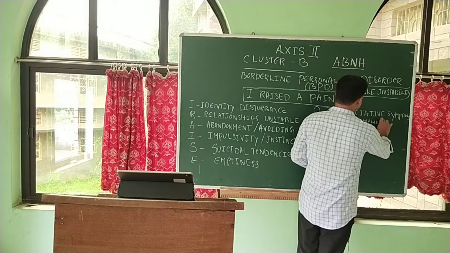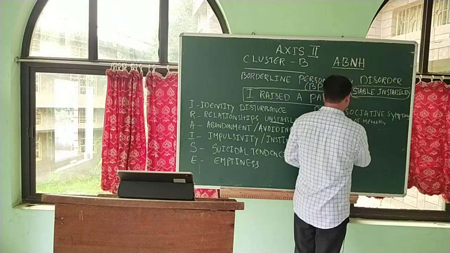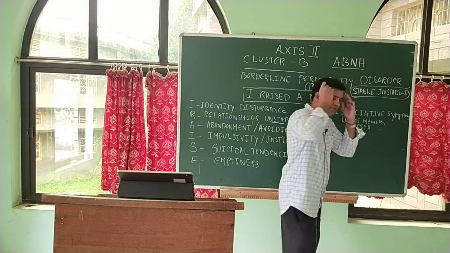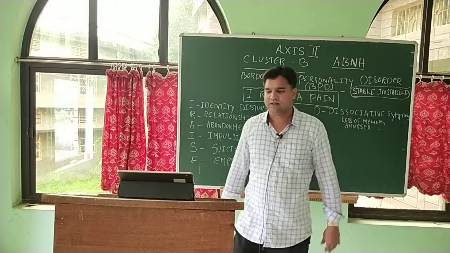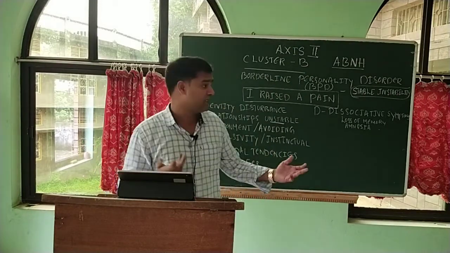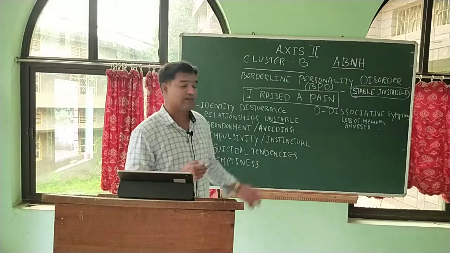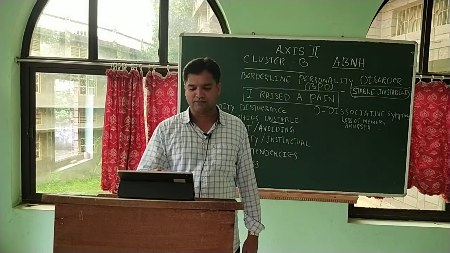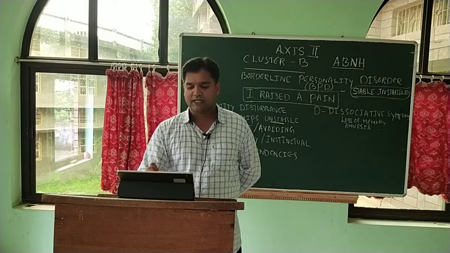Loss of memory is also called amnesia. Another psychiatric word. Amnesia. They easily forget things. They forget about the important aspects of themselves. They forget their name, because they don't have proper identity. They have identity disturbance. So that is another important symptom of this personality called BPD.